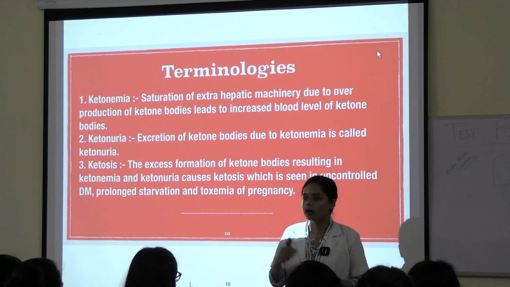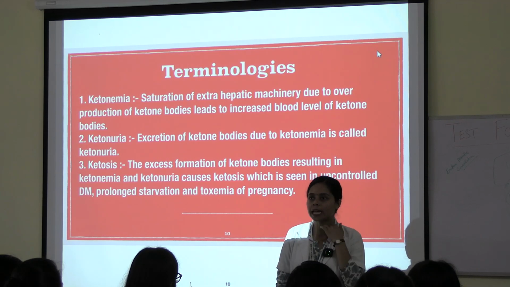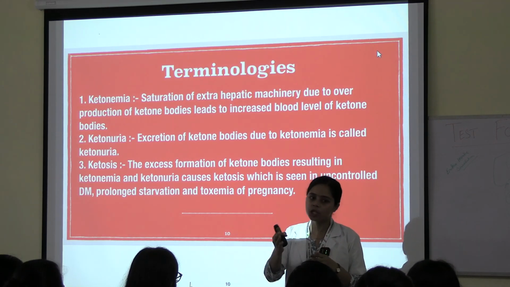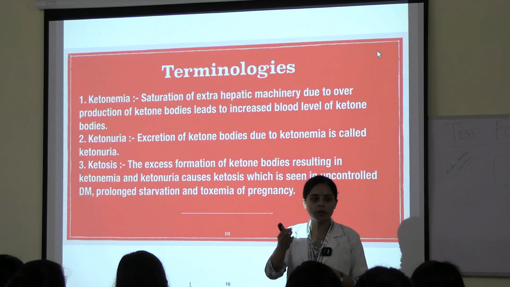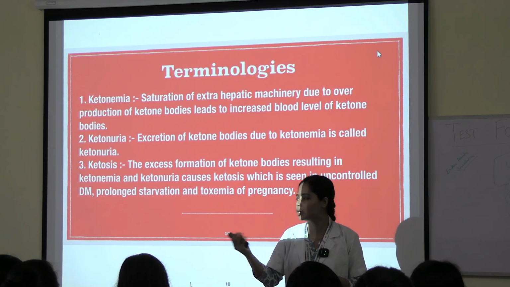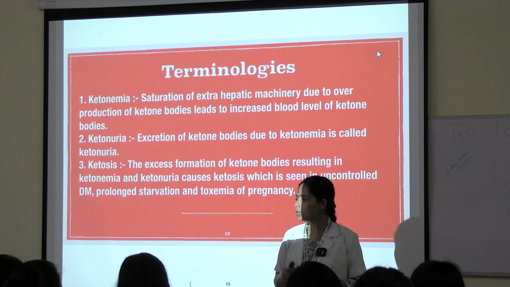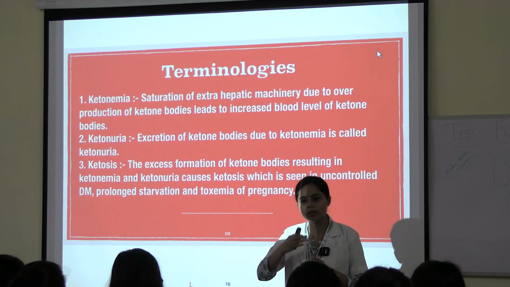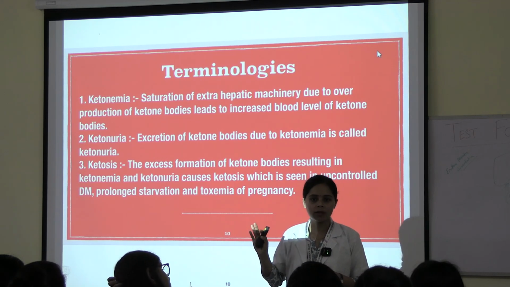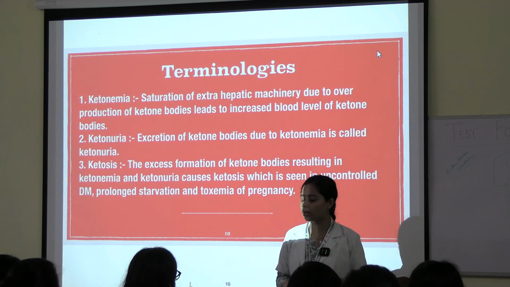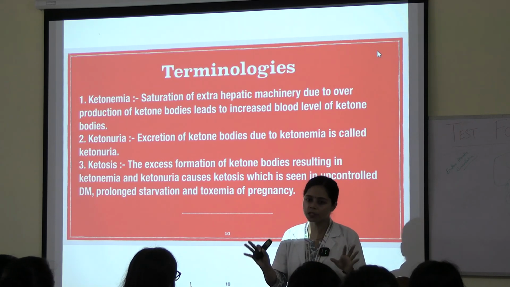Another thing could be a lady who never had diabetes, but when she conceived, during her gestational course she developed diabetes or hypertension, and post delivery she can get eclampsia also. These are complications of pregnancy. This toxemia of pregnancy itself is a 3-hour, 4-hour topic, which you will get to in detail when you have your obs gynae in your final year. For now, you have this much idea.